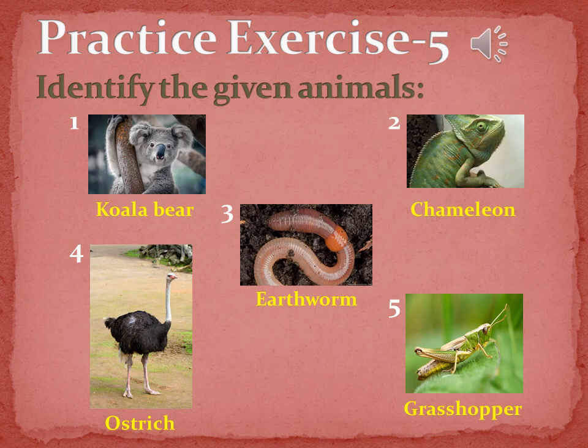Question number 5 is, identify the given animal. So in this you can see the picture of 5 animals, and first animal is koala bear, second is chameleon, third is earthworm, fourth is ostrich, and fifth is grasshopper.